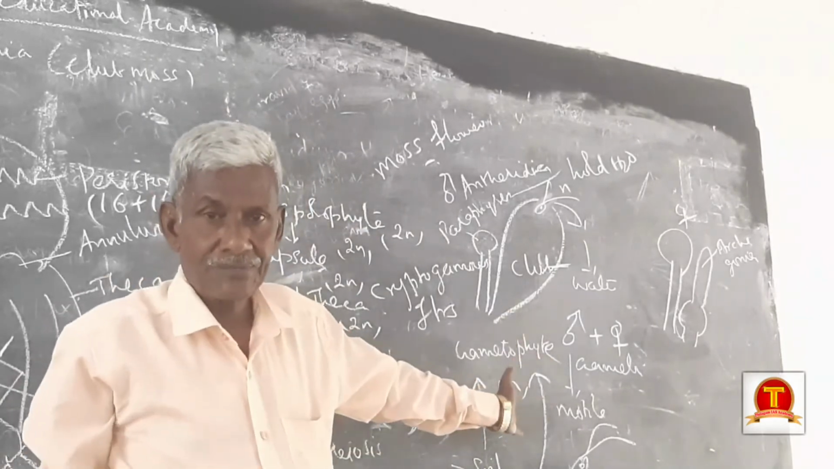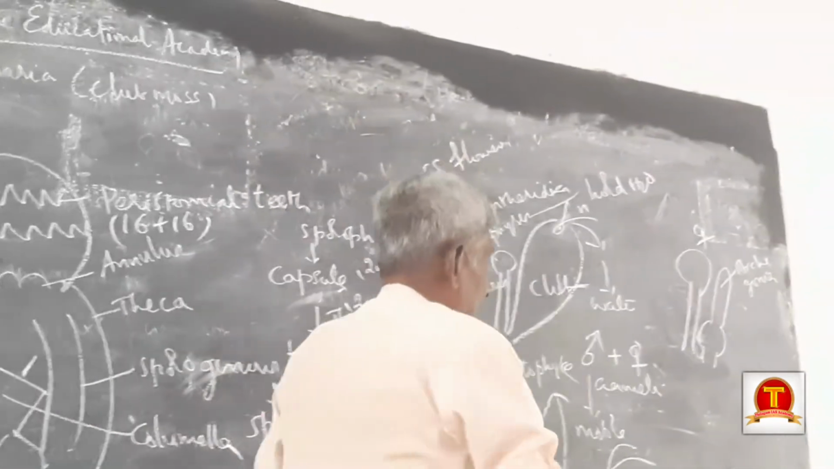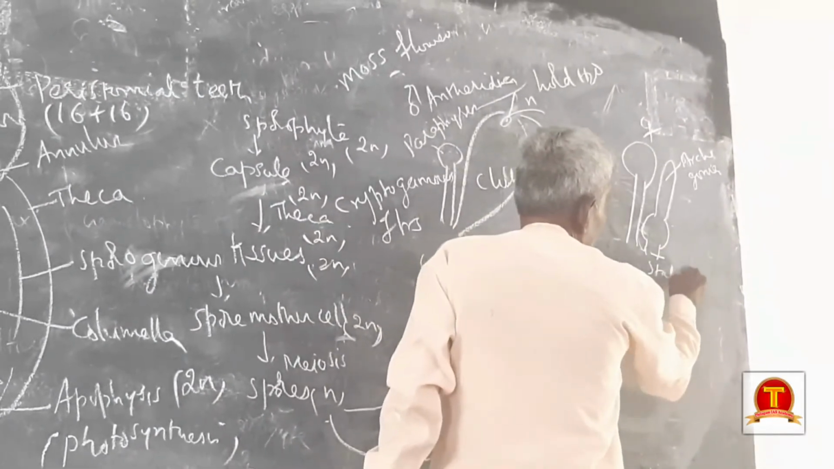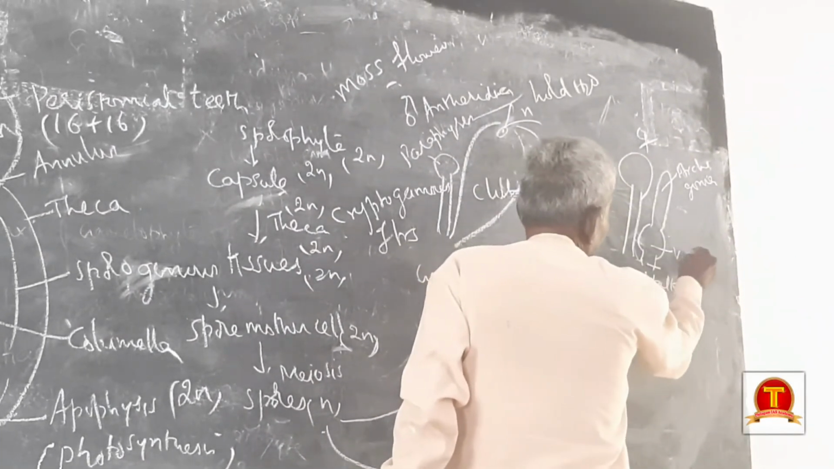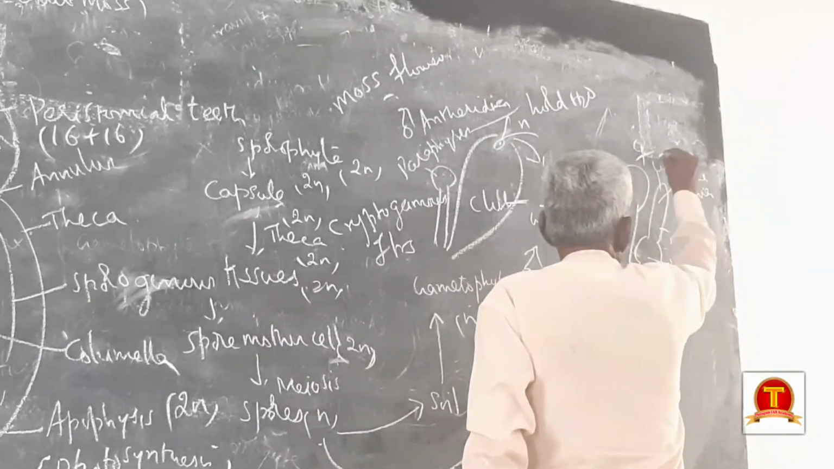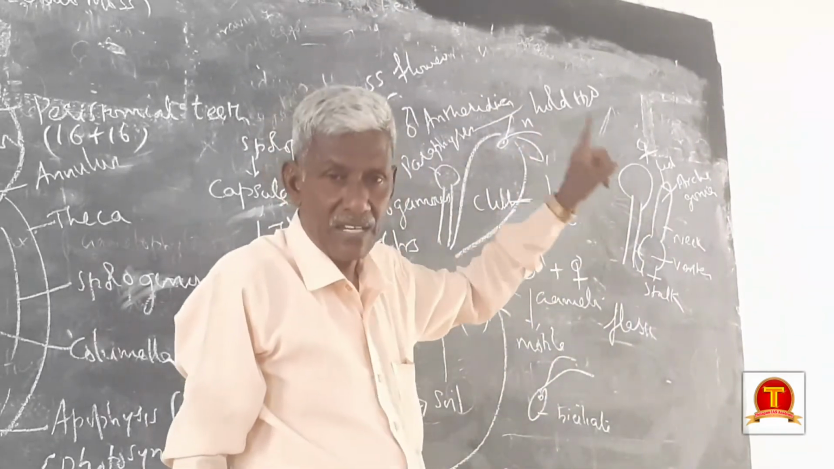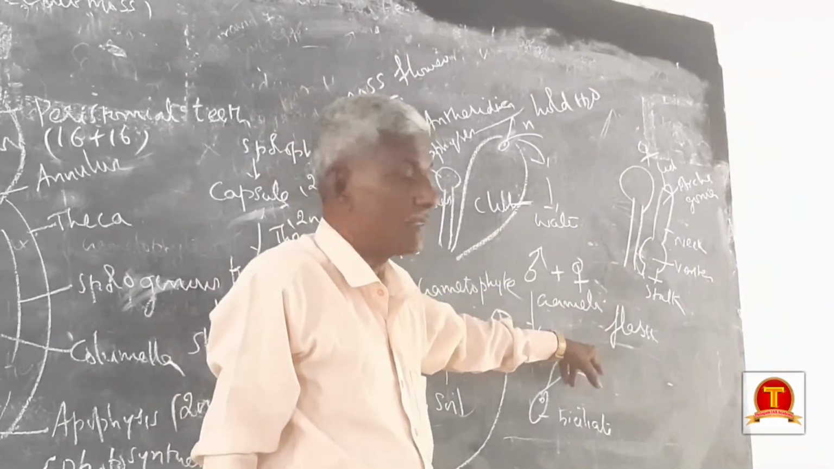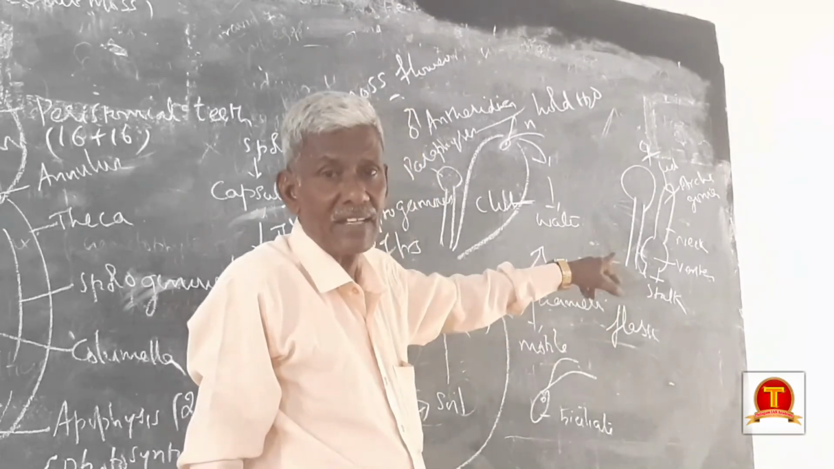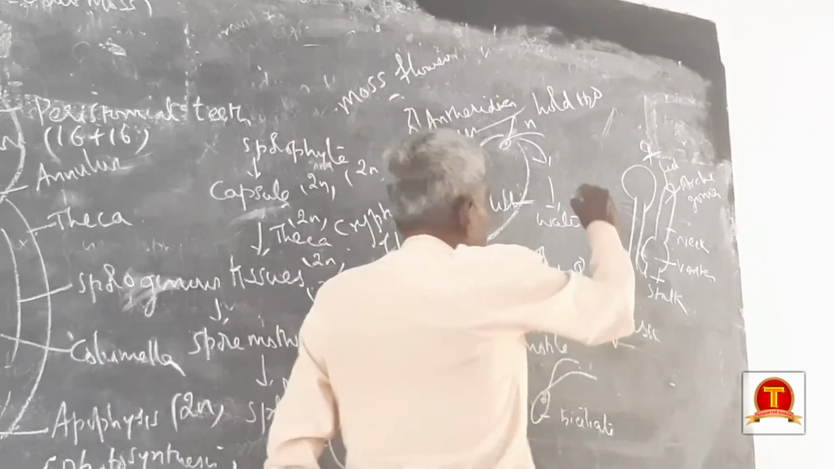If you go for the female organ, the archegonium is flask shaped. This is the stalk. This is the venter. This is the neck. This is the lid. Archegonium is the female organ. It is flask shaped, having a stalk for attachment, venter, neck and lid. The lid can also be called the operculum.